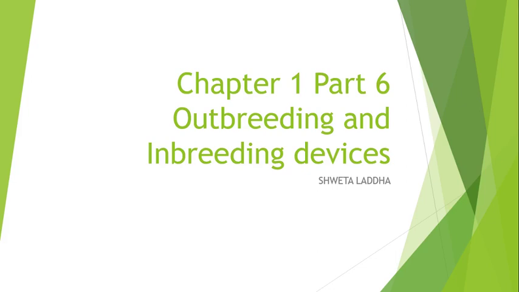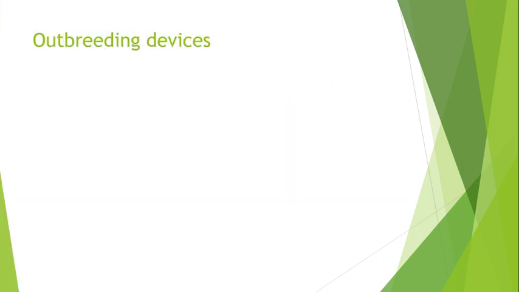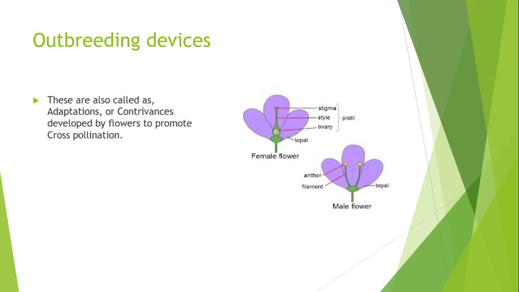Dear students, in part 6 of chapter 1, let us study about outbreeding devices and inbreeding devices in certain angiospermic plants. So what are these outbreeding devices? Outbreeding devices are nothing but adaptations or contrivances developed by flowers to promote cross-pollination. These are of 7 types.